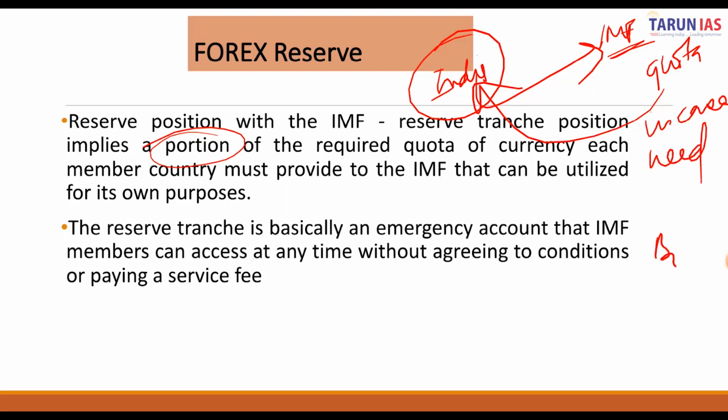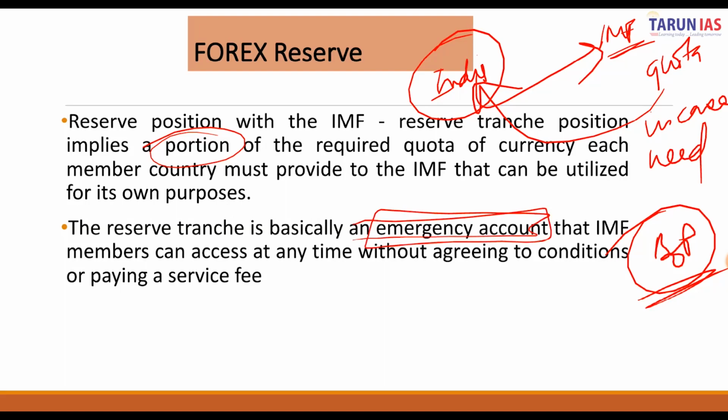For example, in the 1991 BOP crisis, the balance of payment crisis, right? The reserve tranche is basically an emergency account. So if I simplify what reserve tranche is, it's just an emergency account with the IMF, and can be accessed at any time without agreeing to conditions or paying a service fee.